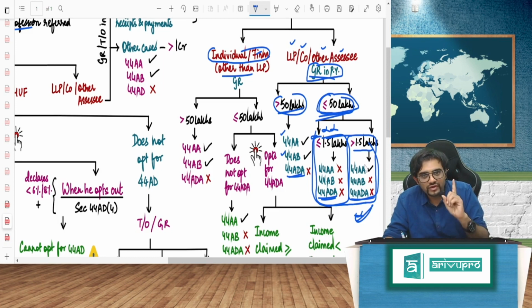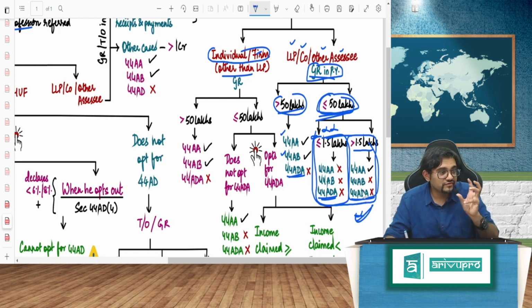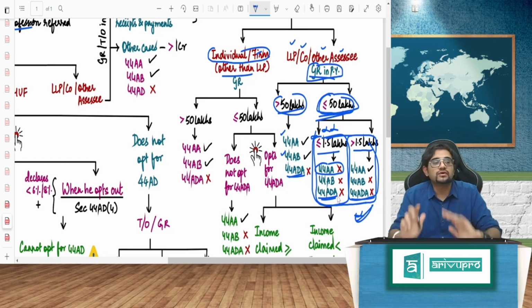Guys, as per 44A, if your gross receipts are more than 1.5 lakh, then accounts have to be maintained. Accounts have to be maintained. Then 44AB will not come and 44ADA will not come. But if your total gross receipts are less than or equal to 1.5 lakh in one out of the 3 preceding financial years, then 44A also will not come. 44A also will not come. 44AB and 44ADA anyway will not come.